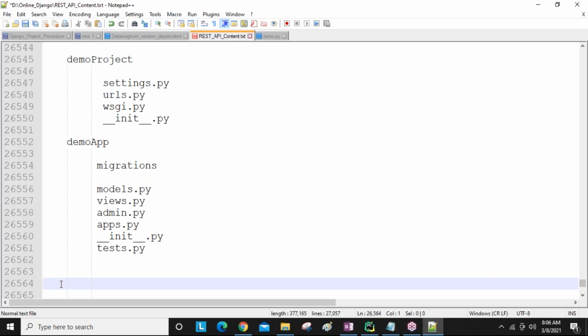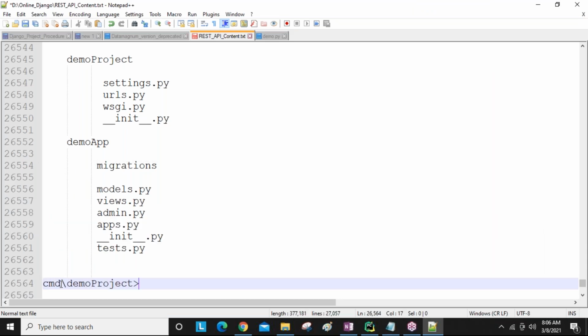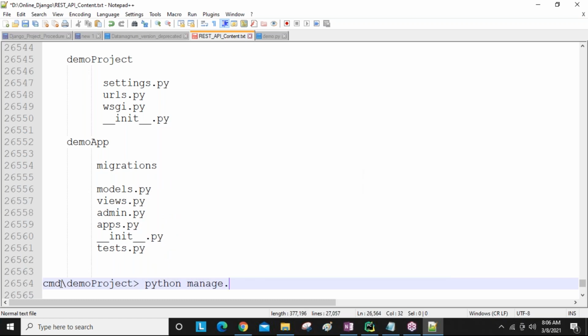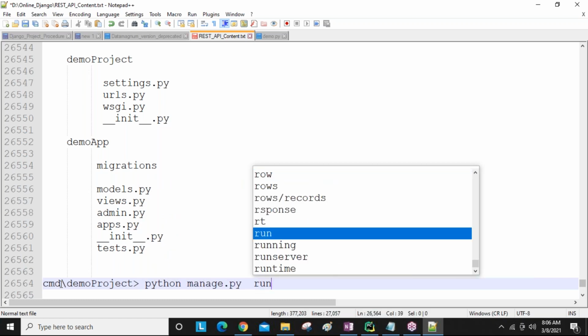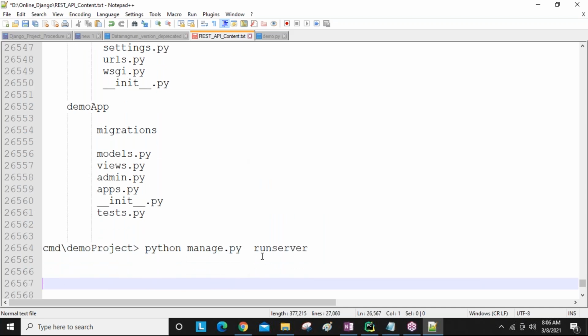So if you want to run this server, then from your command prompt, at this folder location, again you are going to use one command, python manage.py runserver. Whenever you use this runserver command, our project is going to be running. So after running the server, all our project related URLs we can use from the browser.